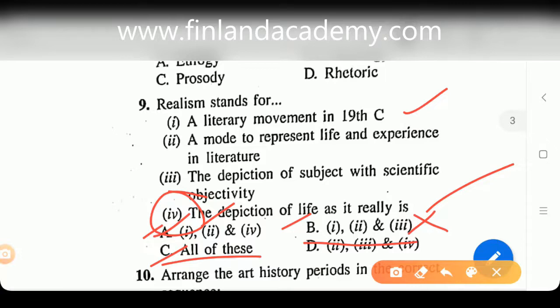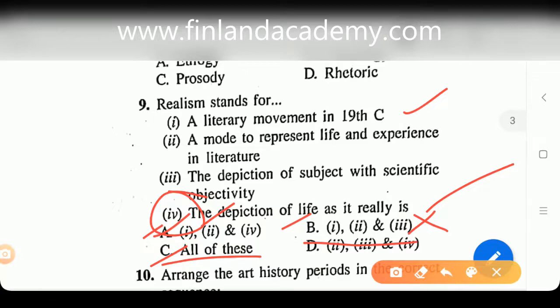Why? Because this option, the depiction of subject with scientific objectivity, corresponds to the definition of naturalism, which too began in 19th century, where writers used scientific techniques, whereas in realism they depicted things as they were. Here your basic understanding between naturalism and realism counts.